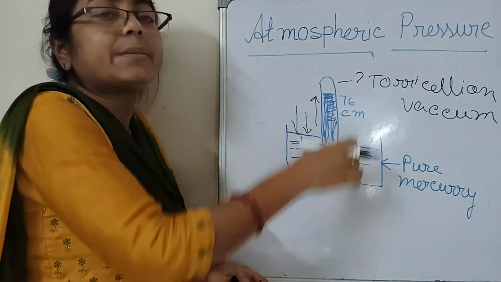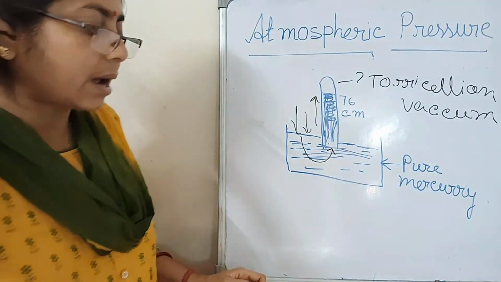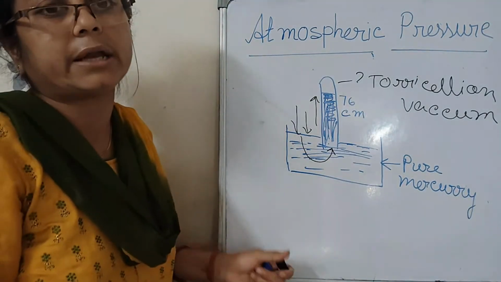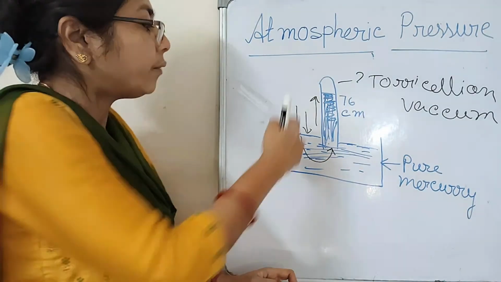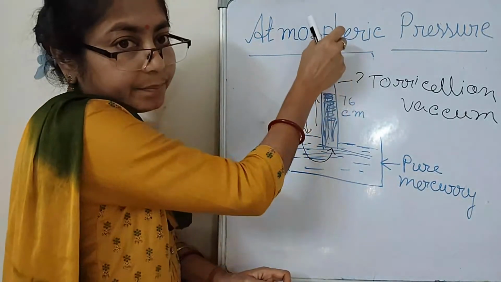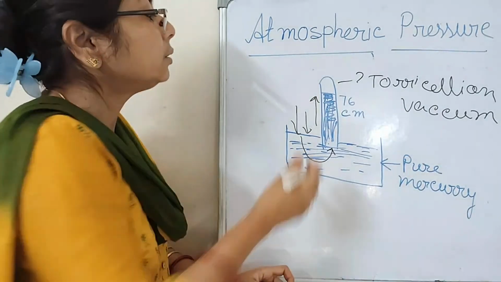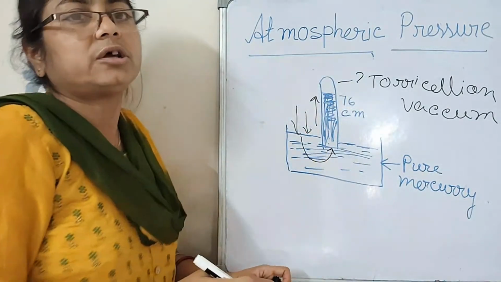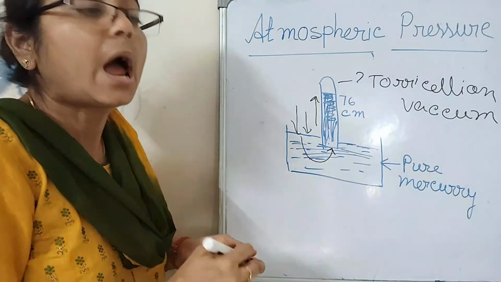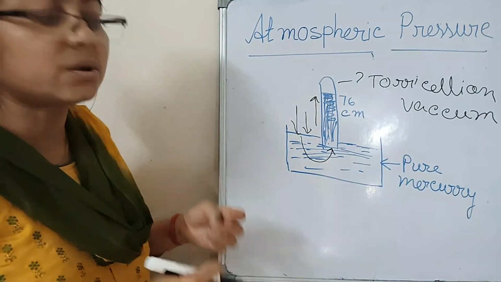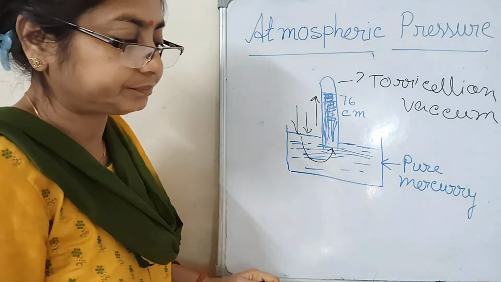When this column goes up and down, we can understand the weather change. When the pressure is more, it goes up. When pressure is less, when it is cloudy, it falls down. Instead of 76, it is 72. Due to this we can understand the weather and everything.